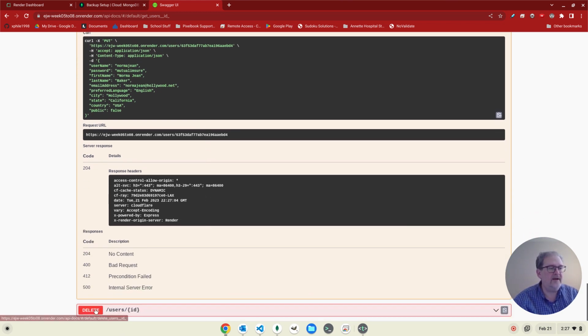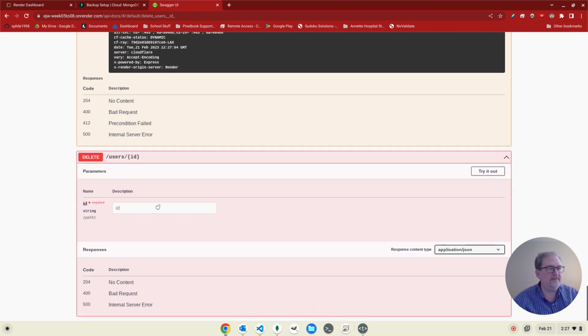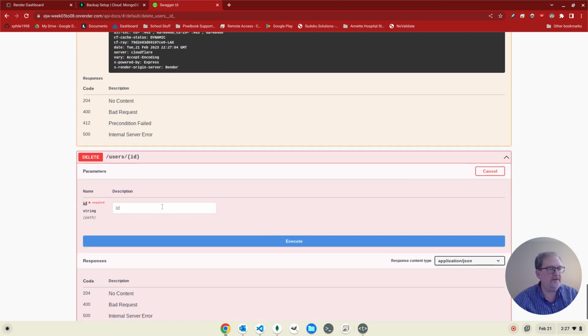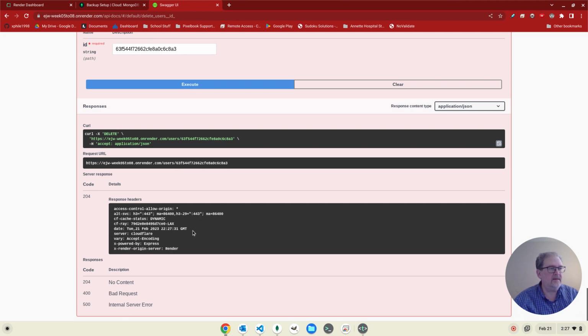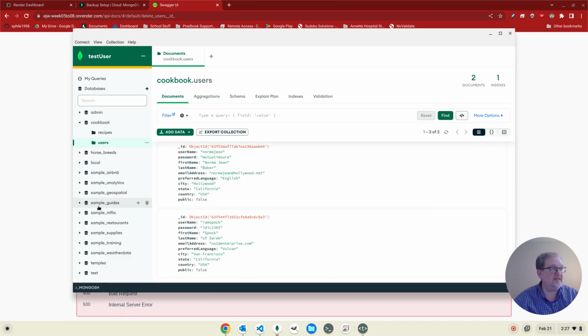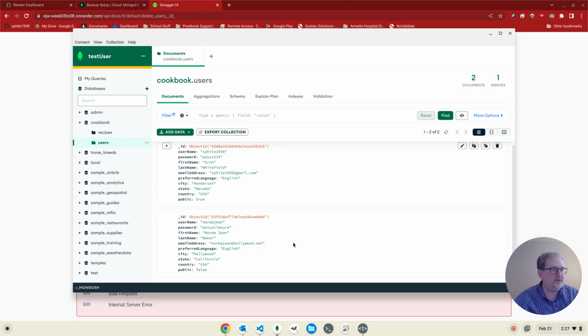And finally, the delete. So we'll give this a try out. We'll click on that. That should take away the I am Spock login. And it says that it came back with a 204, so it says no content. If I do this, it now shows 2 records instead of 3, so it did delete the record.